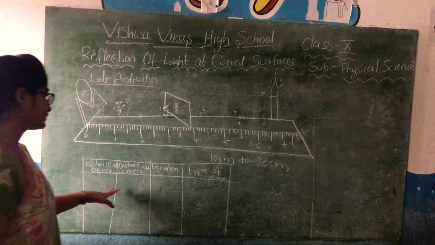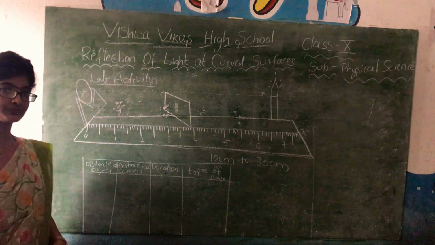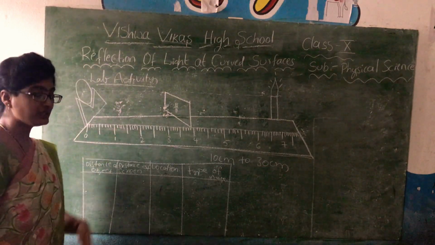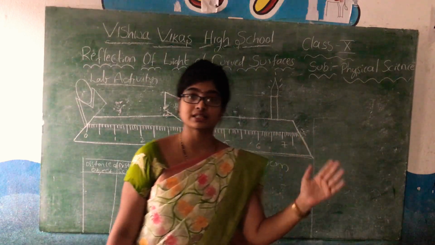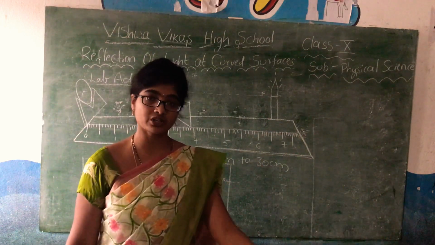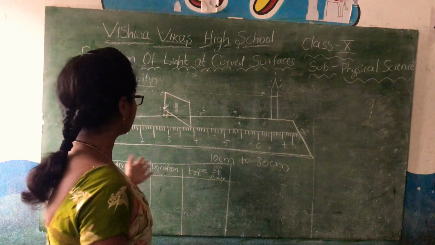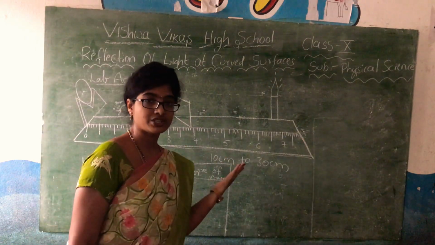This is what we can record by changing the position of the object, at various distances like 10 to 30 centimeters, and finding out where the image is forming.